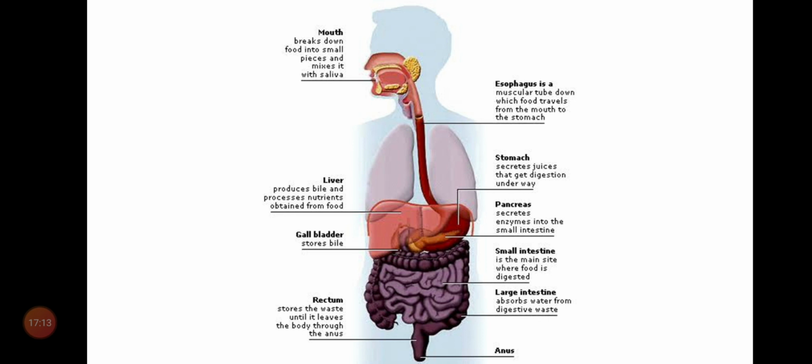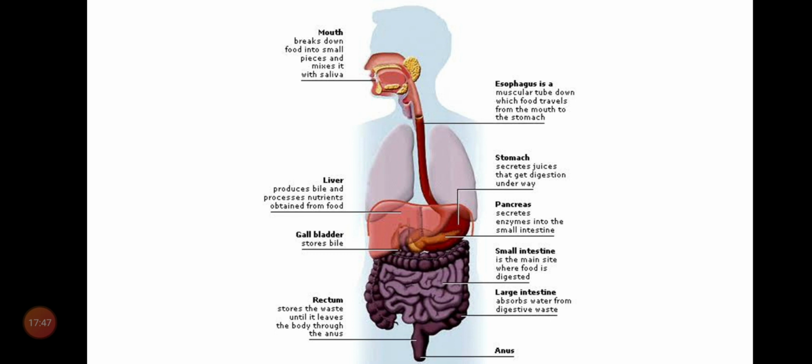Now coming to the digestive glands. There are three types of digestive glands in our body. First one, salivary glands. These salivary glands are present in mouth. Next, liver. Liver is present in the abdomen, just below the lungs. Liver is the largest gland.